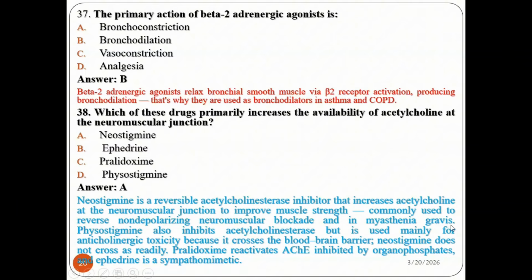It is commonly used to reverse non-depolarizing neuromuscular blockade and in myasthenia gravis. Physostigmine also inhibits acetylcholinesterase, but is used mainly for anticholinergic toxicity, because it can easily cross the blood-brain barrier. Neostigmine does not cross as readily. Pralidoxime reactivates acetylcholinesterase inhibited by organophosphate, and ephedrine is a sympathomimetic drug. So the drug that primarily increases acetylcholine at the neuromuscular junction is neostigmine.